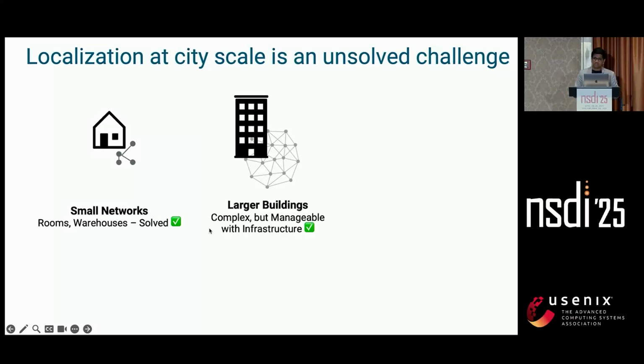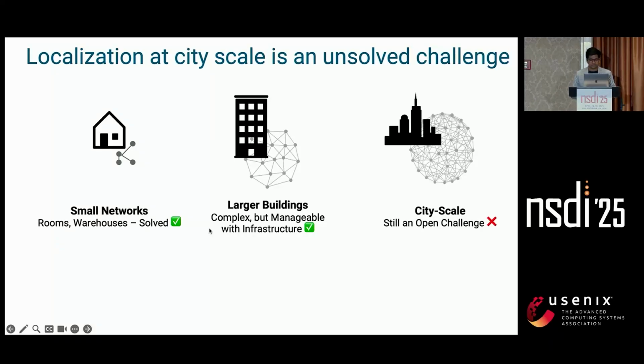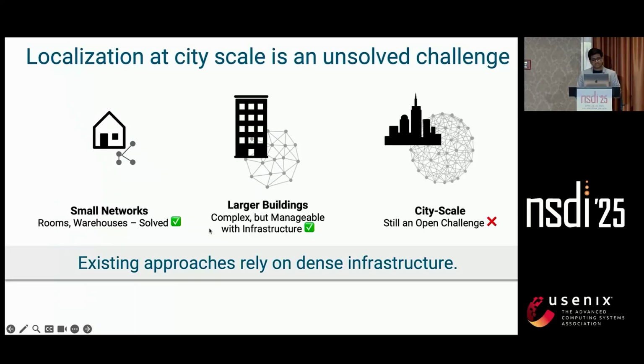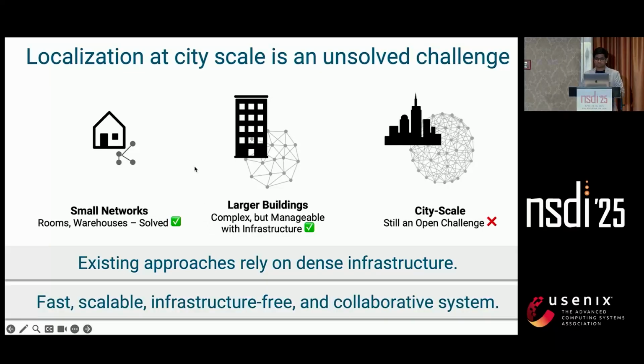And systems often require more infrastructure like fixed anchors, visual tracking, etc., just to maintain the same localization accuracy and quality. But at city scale, with hundreds or even hundreds of thousands of mobile dynamic nodes, this localization is still an unsolved and open challenge. And existing systems rely heavily on dense infrastructure, and they simply do not scale naturally. They suffer from slow updates and struggle with the dynamic nature of large networks.